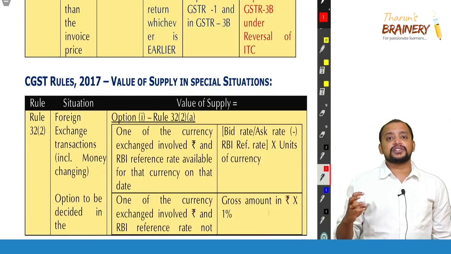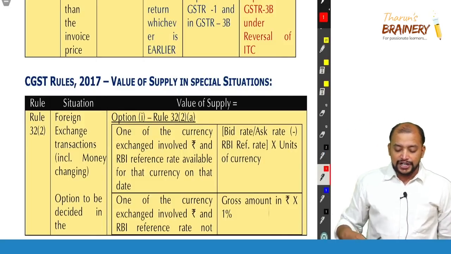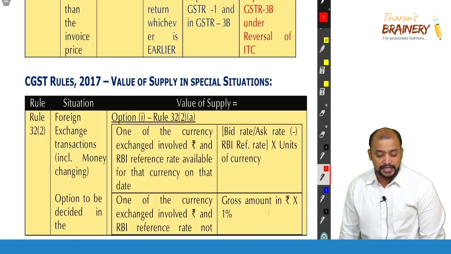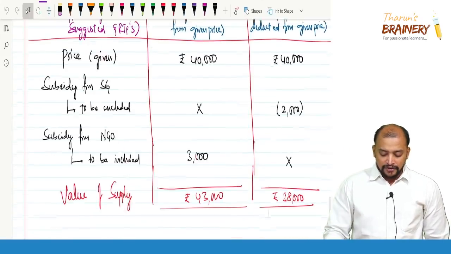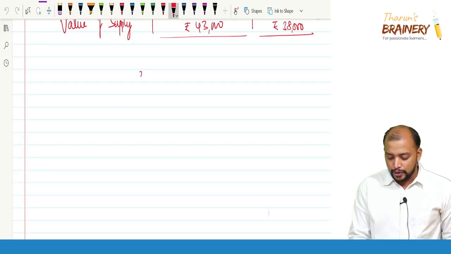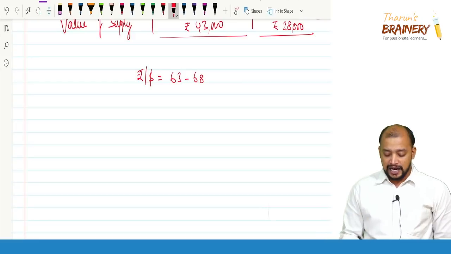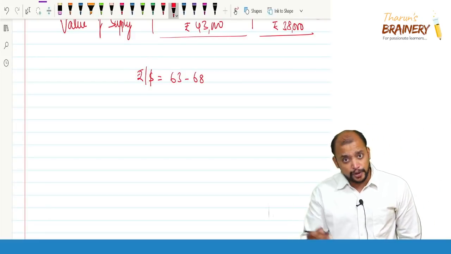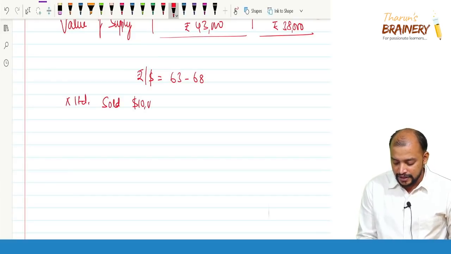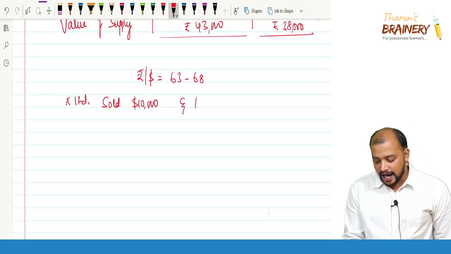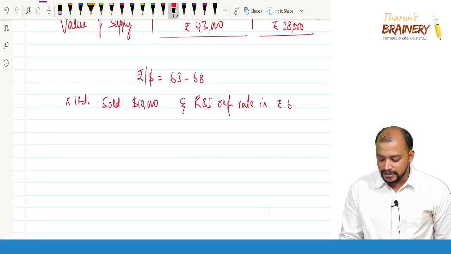If it is a foreign exchange transaction, we have 2 options. Option 1, when one of the currencies exchanged is the Indian rupee and the RBI reference rate is available for that currency, take the buying rate or selling rate and the RBI reference rate, into units of the currency. For example, rupee per dollar equals 63.68, so either bid or ask depending upon the transaction. Say X Limited sold $10,000, and the RBI reference rate is rupees 65 per dollar.